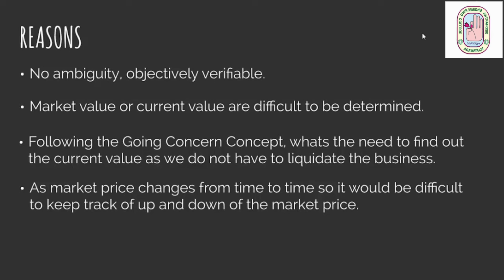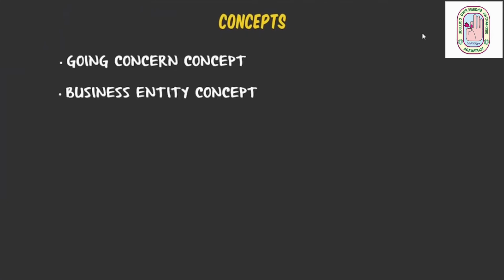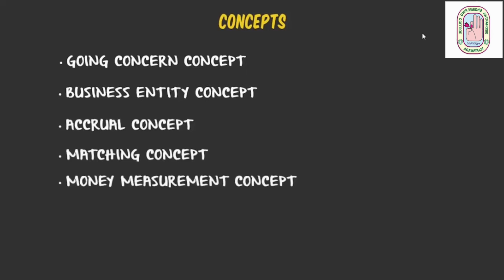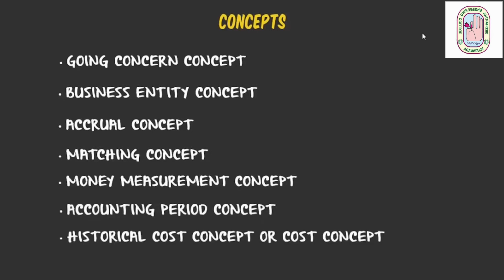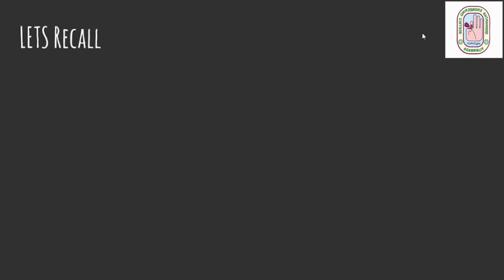and we also call it the cost concept. Thus, up till now, the concepts which we have learned are as follows: going concern concept, business entity concept, accrual concept, matching concept, money measurement concept, accounting period concept, and in this session, the historical cost concept, which is also known as the cost concept. So let's get on to a quick exercise to test your understanding of the concept explained